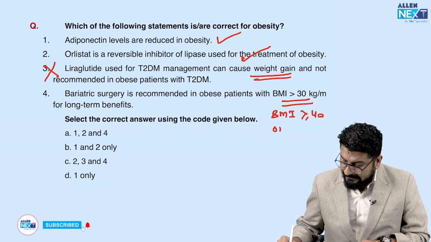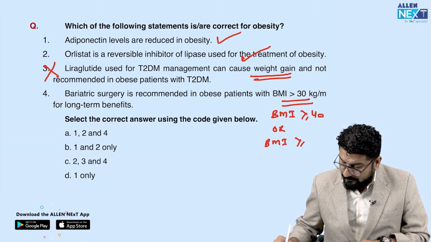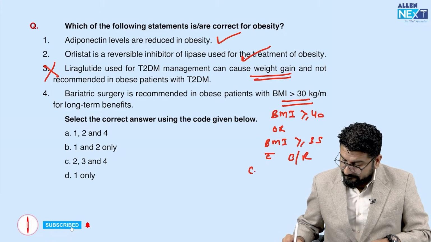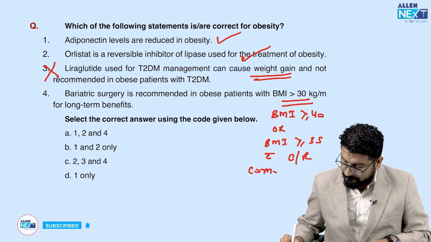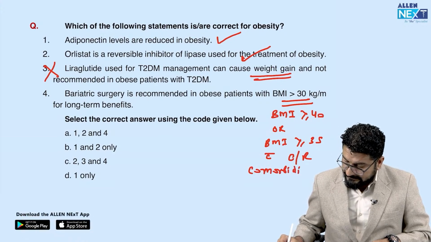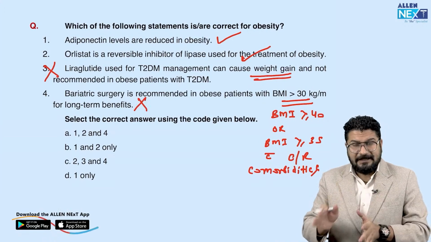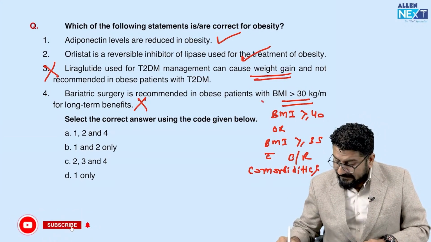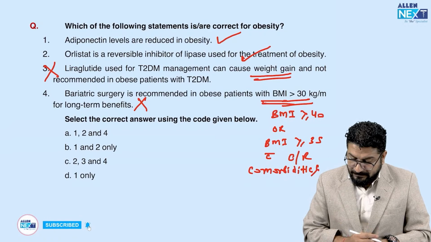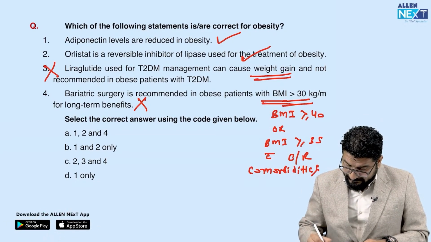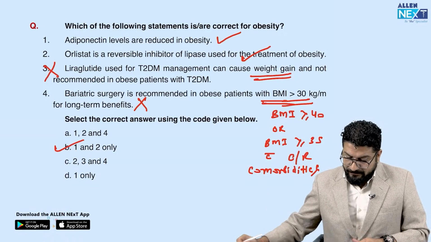Or we can recommend this in BMI more than 35 with some cardio or respiratory comorbidities. Is that clear? So this is again a wrong statement. Bariatric surgery is recommended, that's true, but remember that BMI range is wrong. So the only correct statements here are 1 and 2. Clear? Okay, moving to next thing.